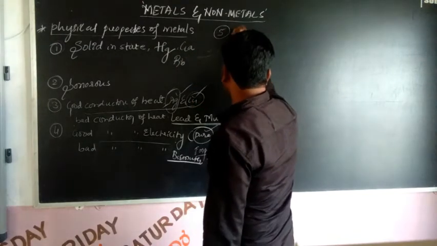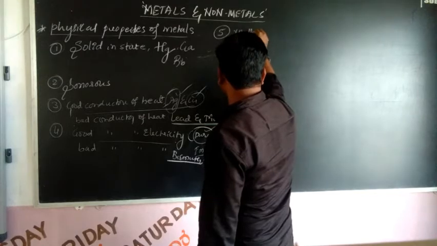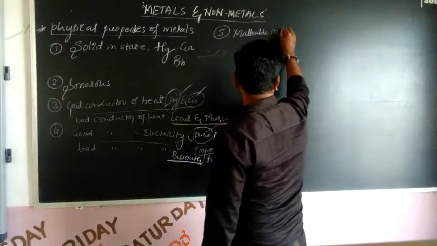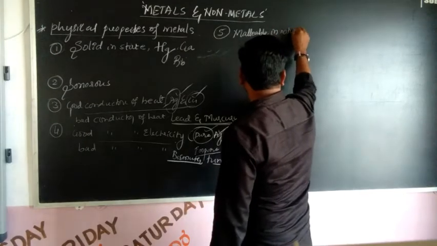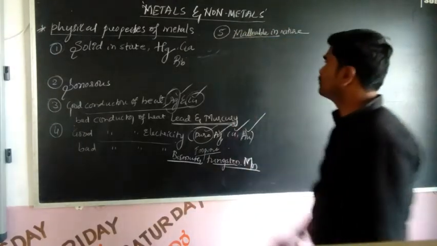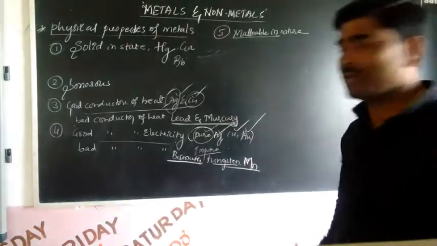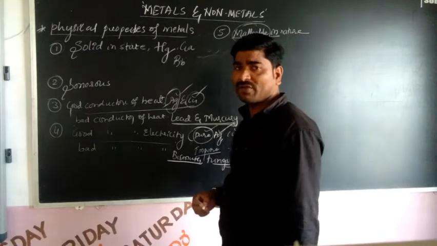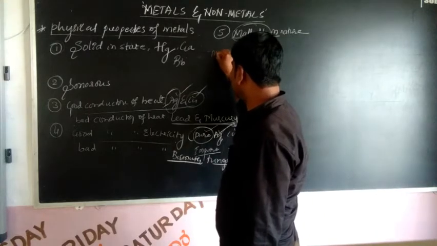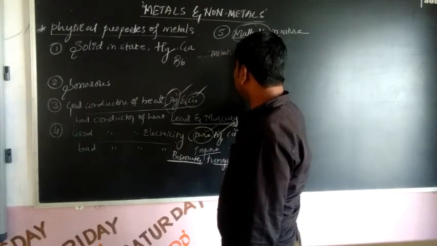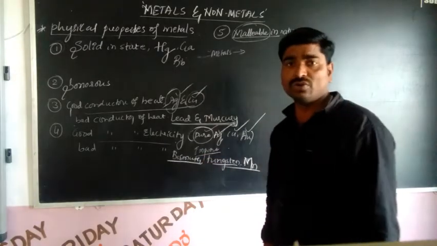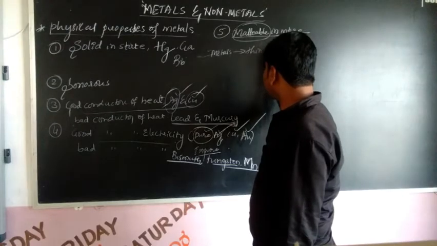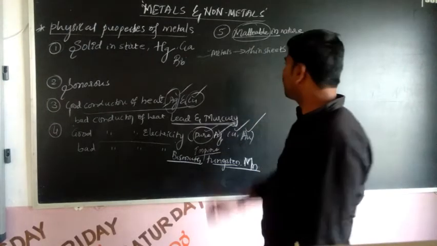Metals are malleable in nature. They show the malleability property. What do you mean by malleability? Malleability is the property by which metals can be drawn into thin sheets with the help of a hammer.